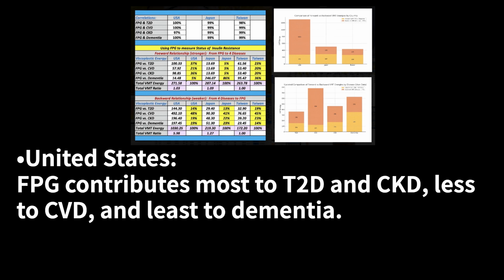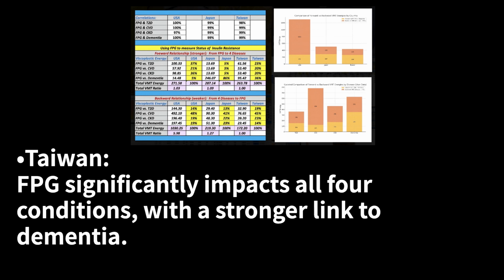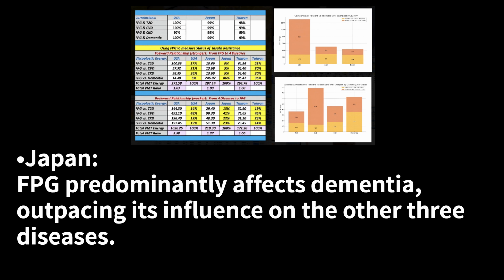United States: FPG contributes most to T2D and CKD, less to CVD, and least to dementia. Taiwan: FPG significantly impacts all 4 conditions, with a stronger link to dementia. Japan: FPG predominantly affects dementia, outpacing its influence on the other 3 diseases.